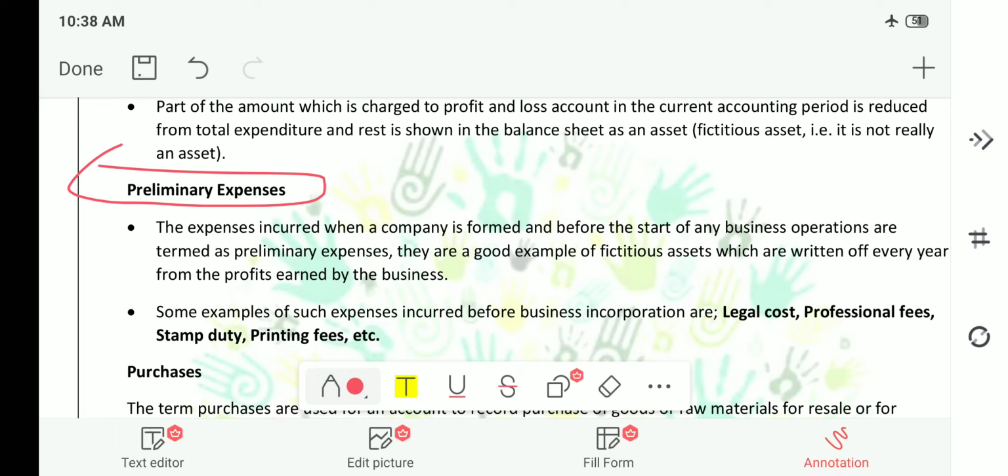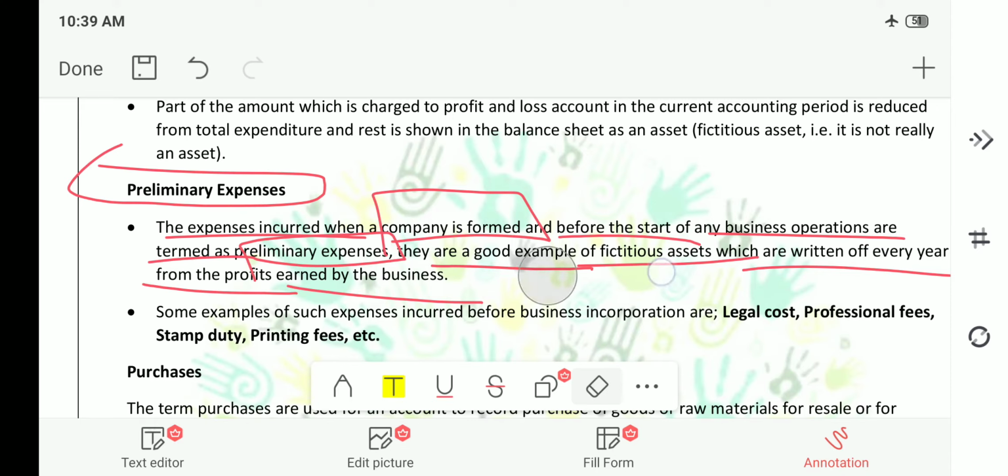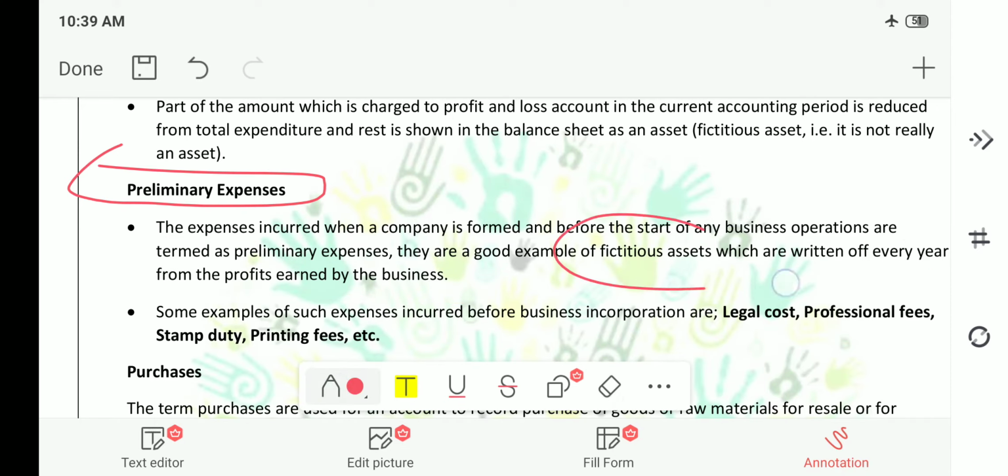Now we will see the definition. The expenses incurred when a company is formed, and before the start of any business operations, are termed as preliminary expenses. They are a good example of fictitious assets which are written off every year from profits earned by the business. Written off, we will try to understand what is written off in the future lectures. Just for our understanding, we will know what exactly fictitious assets as well as written off are.